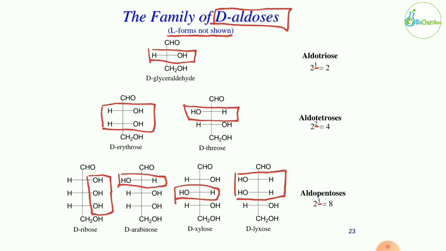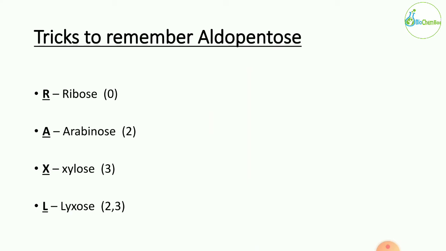Okay, so how to remember all these structures? There is a trick. First, you have to remember all the names. RAXL, this is the short form: R ribose, A arabinose, X xylose, and L lyxose. We know that in ribose there is no hydroxyl group on the left side, so all the hydroxyl groups are on the right side, so 0.